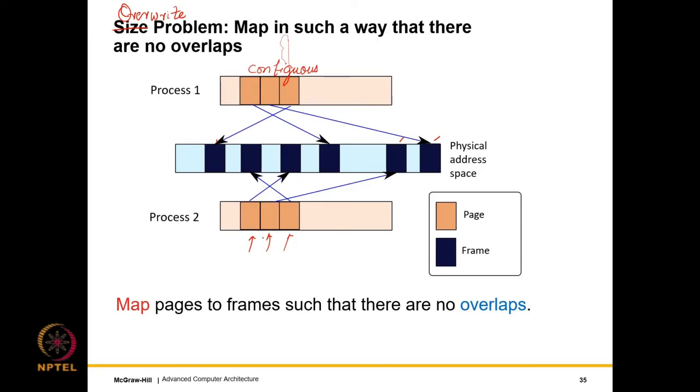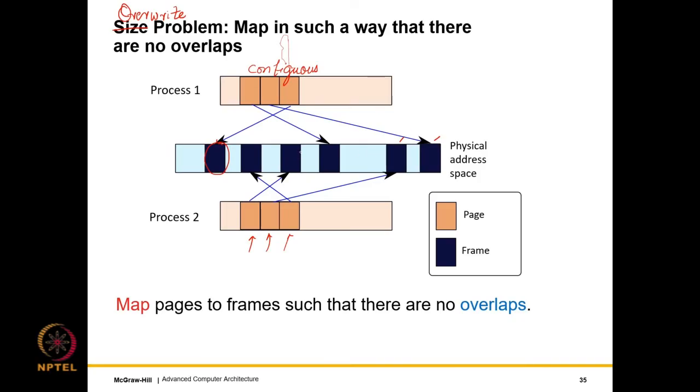What matters is that they are essentially mapped, and also that the same frame is not mapped to 2 pages across processes, because we have no intention of creating an overlap.